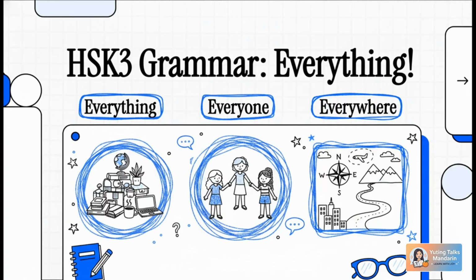Let's just jump right in, because today we are tackling a massive, incredibly useful HSK3 grammar point. Welcome to today's explainer, where we're going to completely demystify how you say everything, everyone, and everywhere in Chinese. This is one of those magical grammar structures that instantly levels up your Chinese and makes you sound so much more like a native speaker. So get comfy and let's figure this out together.